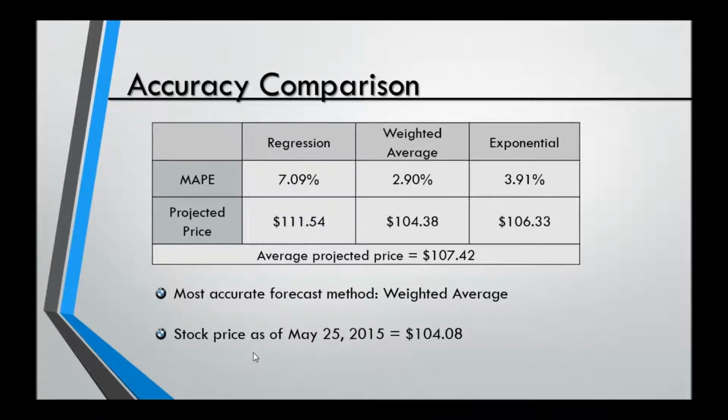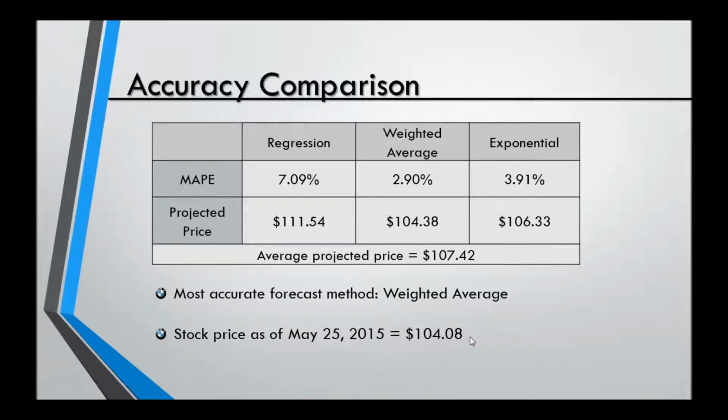So comparing the three forecasting methods, the mean average percent error for regression was roughly 7%, weighted average was roughly 3%, and exponential was roughly 4%. So as far as this goes, the lowest percentage, so the most accurate, was the weighted average, which came out to $104.38, again projecting for this coming Monday of 2015. Now, the previous Monday closing stock price was $104.08.